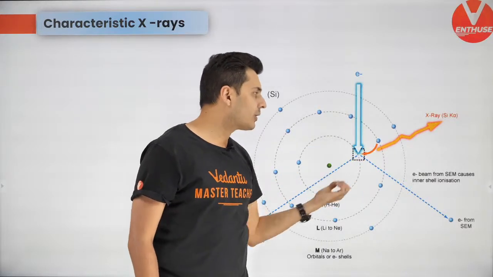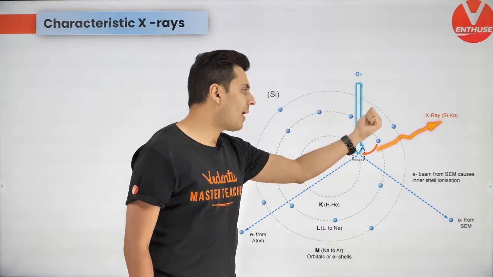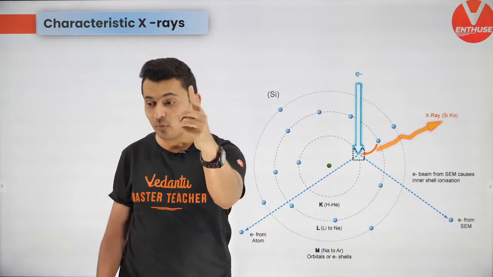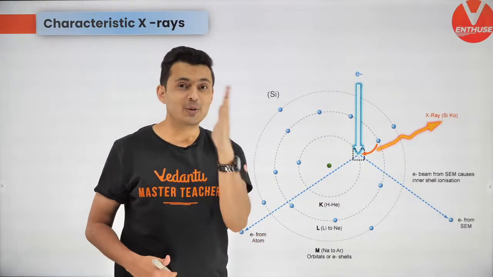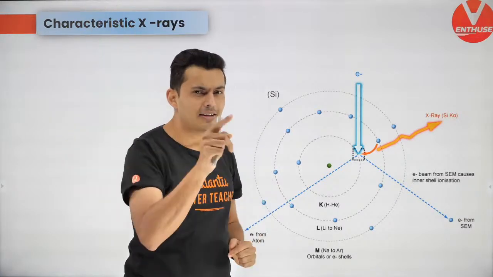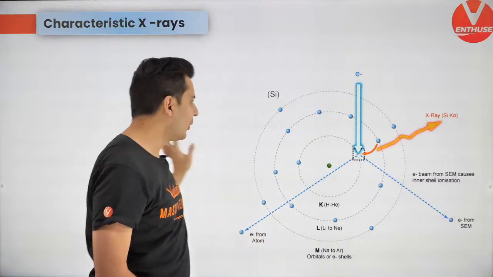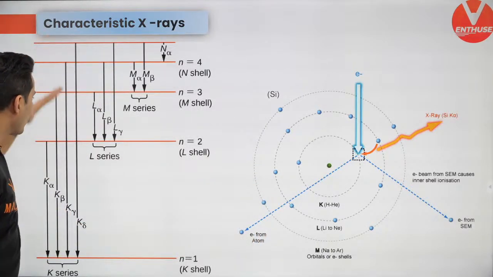So basically you are going to have transition of electrons from high to low orbits. And whenever a high to low transition happens, photons are emitted. Are these photons of any random wavelength? No, we have seen that. They are of particular wavelengths.